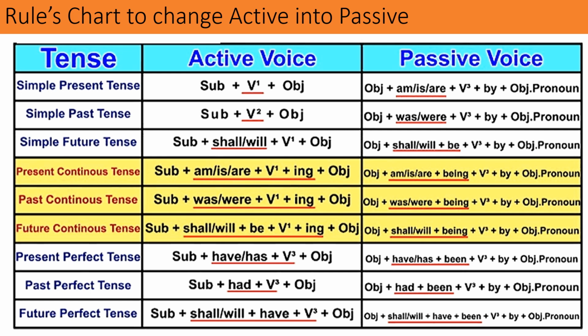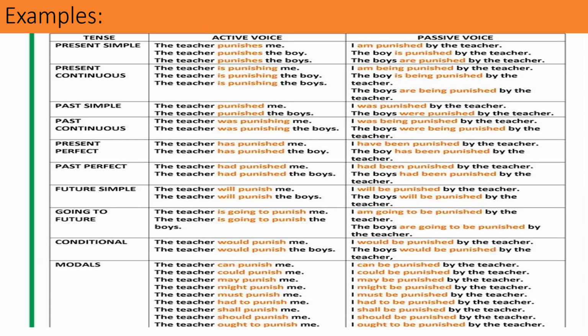The structures are given. The structure of passive voice and the structure of active voice are given here. Study this chart very carefully and learn these rules to change active into passive and passive into active. Some examples are given here based on the previous chart, and the helping verb and the main verb are highlighted here because they are the main part of active and passive voice.